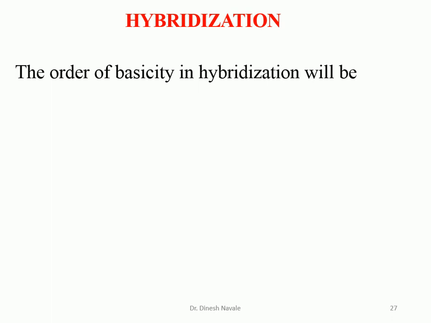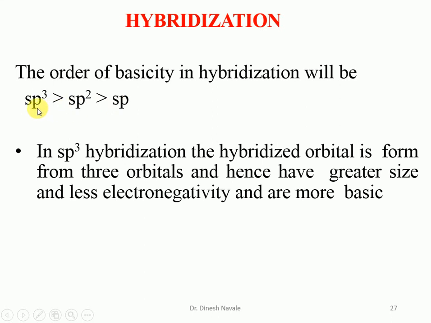And the second factor is what? Hybridization. Now the order of basicity in hybridization mainly depends on sp3, sp2 and sp. The percentage of s character is more in sp hybridization than sp2 than sp3, and the more the s character, the more the electronegativity, and the more the electronegativity, the more the stability of the corresponding compound.